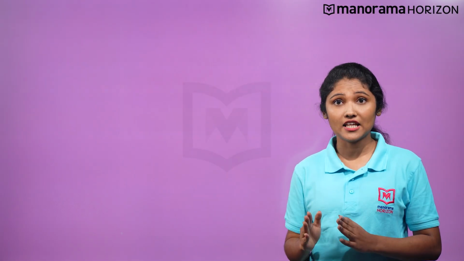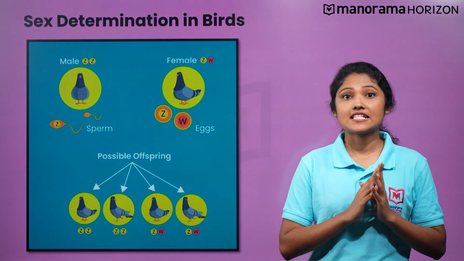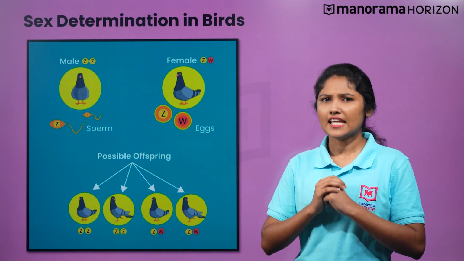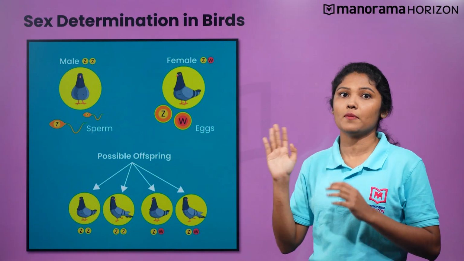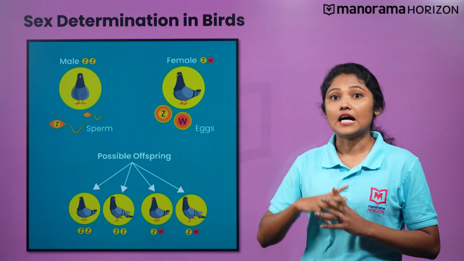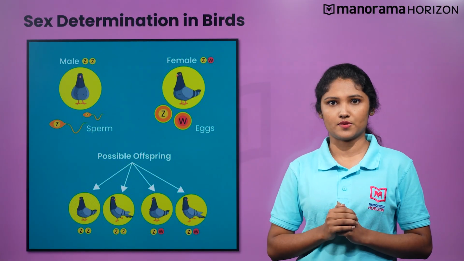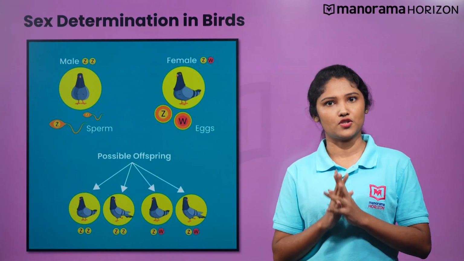So, sex in honeybees is not regulated by any sex chromosome as the Z and W chromosomes of the birds or the XO system of grasshoppers. Recall that the birds such as pigeons exhibit the ZW sex determination. Here, a female bird has a Z chromosome and a W chromosome as sex chromosomes, while a male bird has 2 copies of Z chromosomes as sex chromosomes. Both male and female birds have the same number of chromosomes.